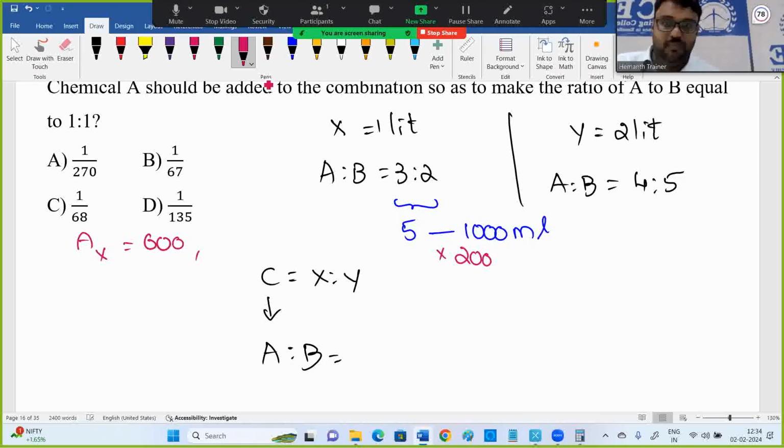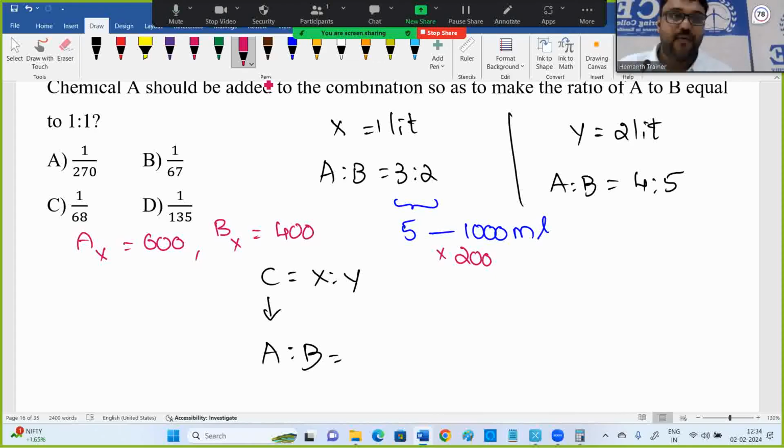So A in X is 600 ml. B in X is 2 into 200, which is 400. So 600 plus 400, 1000 ml, means 1 liter. In X, A is 600 ml and B is 400 ml. I hope you understand that part.